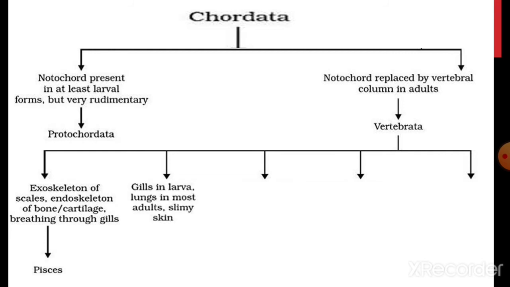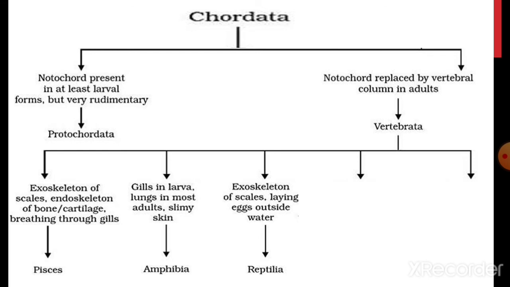Next one is animals which have gills in their larval stage and lungs in most of the adults, meaning gills in the larval stage, and in adults there would be lungs for respiration, and slimy skin is there. So the organism obviously will be the amphibians. Next one is the organism whose exoskeleton is scales, and they are egg laying but outside the water. Then the organism would be the reptiles, definitely.